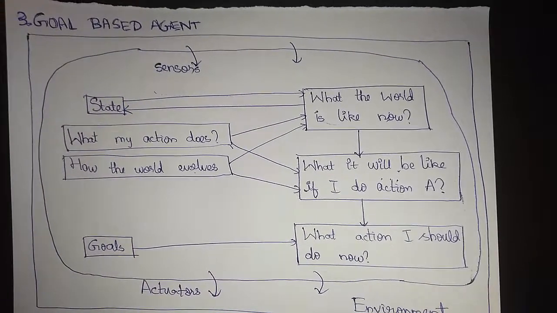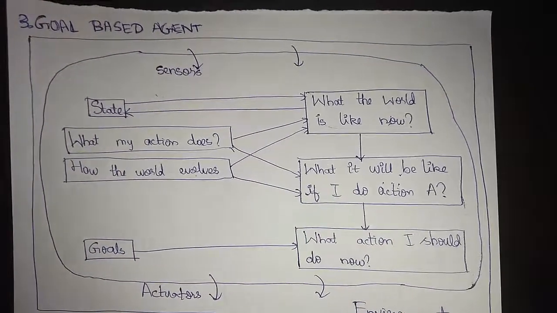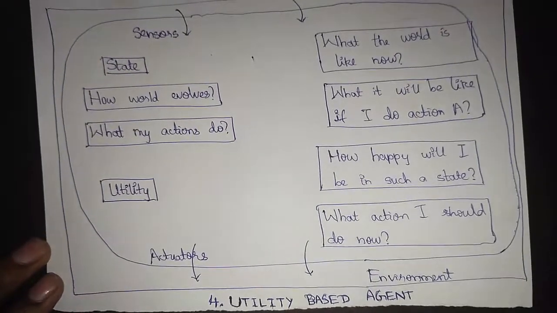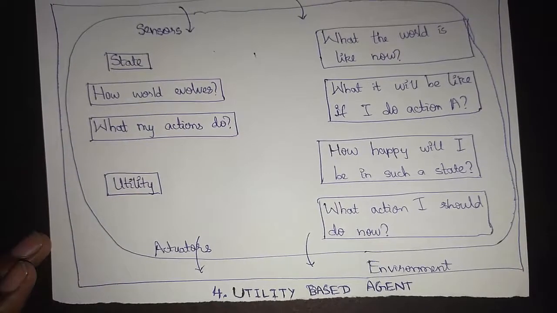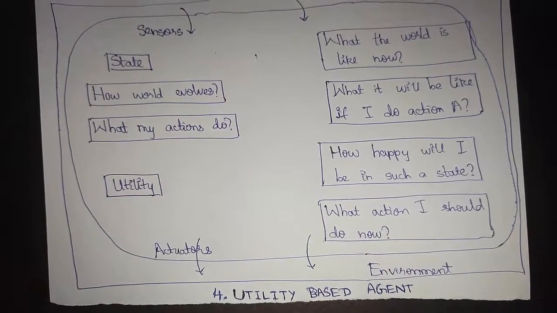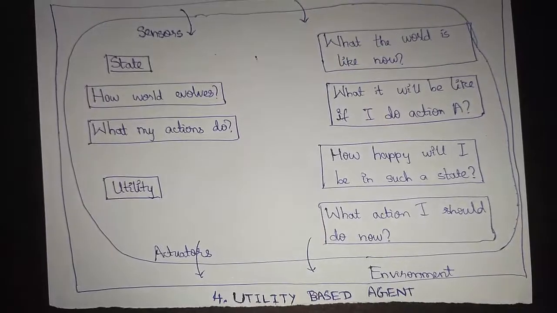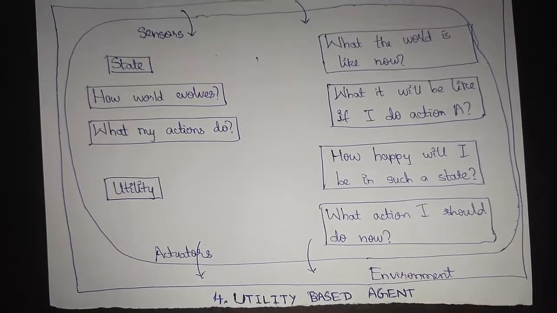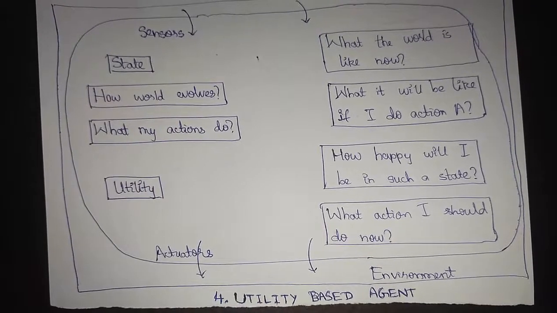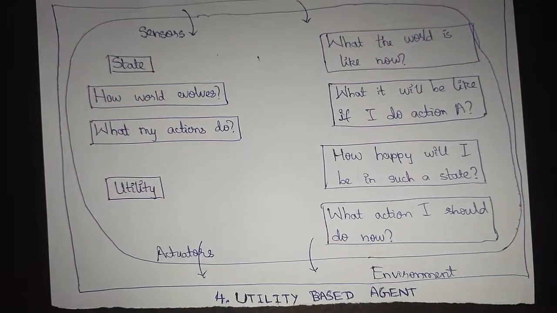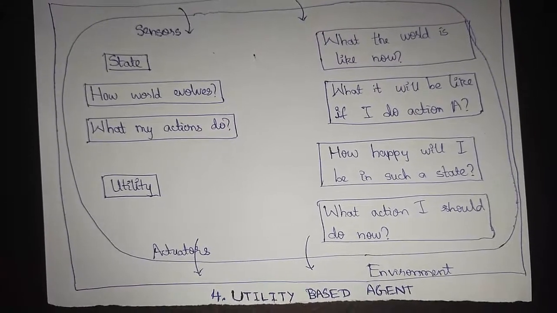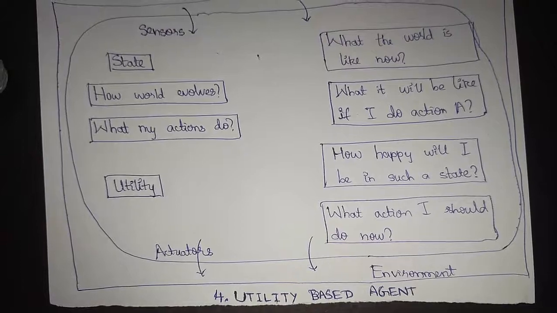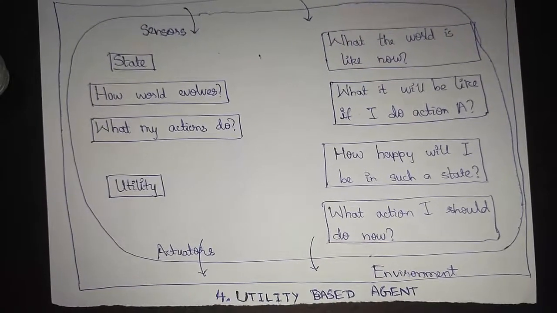So the next kind of agent would be the utility based agent. A utility based agent is an agent in a complex environment where goals alone are not enough for the agent design. Additional information in the form of a utility function is also needed. I'll be mapping from state and all other required changes while discussing.